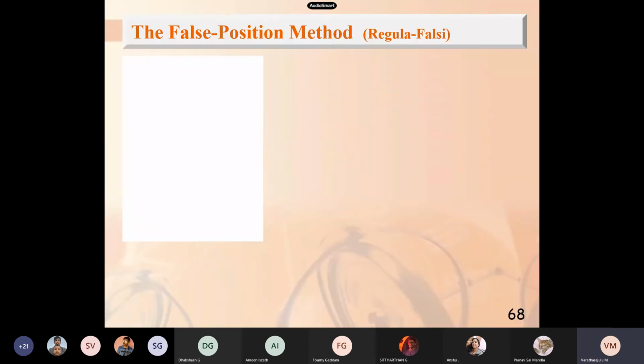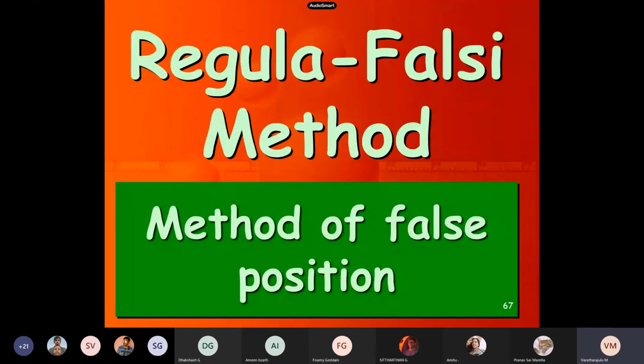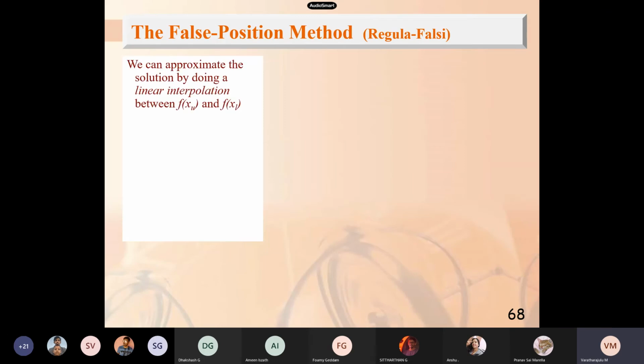Vijay Adiraj will read the content presented in the slide, that is the regula falsi method, or the method of false positions. What we did in the bisection method, we took the intermediate value for the new iteration and attempted to find the root with that. But the regula falsi method is concerned with the false position. Go ahead, try to read these contents.